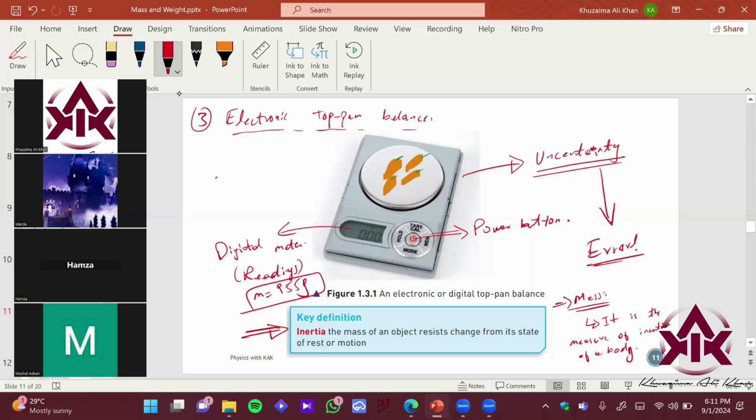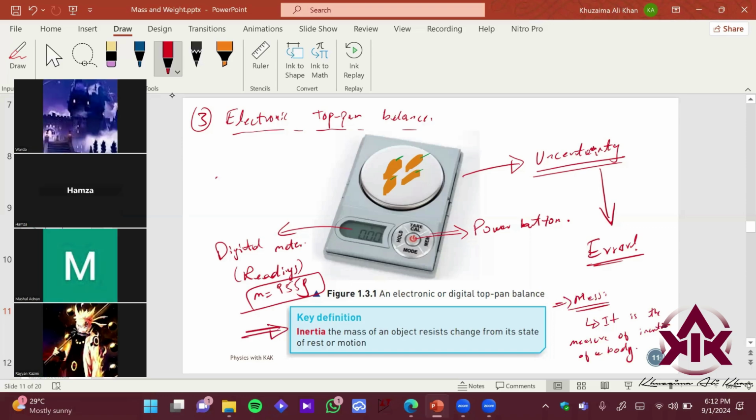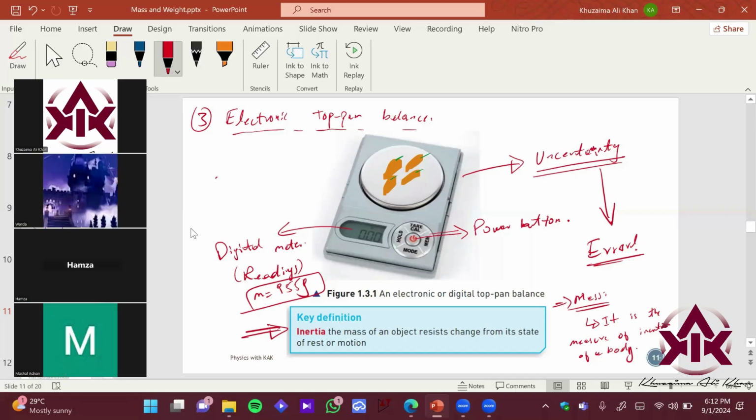वैसे you have the answer in front of you, but just try to give me a guess or whatever thoughts you have about inertia. अगर सुना है तो क्या सुना है इसके बारे में? What is inertia of a body? Anyone? A guess maybe?